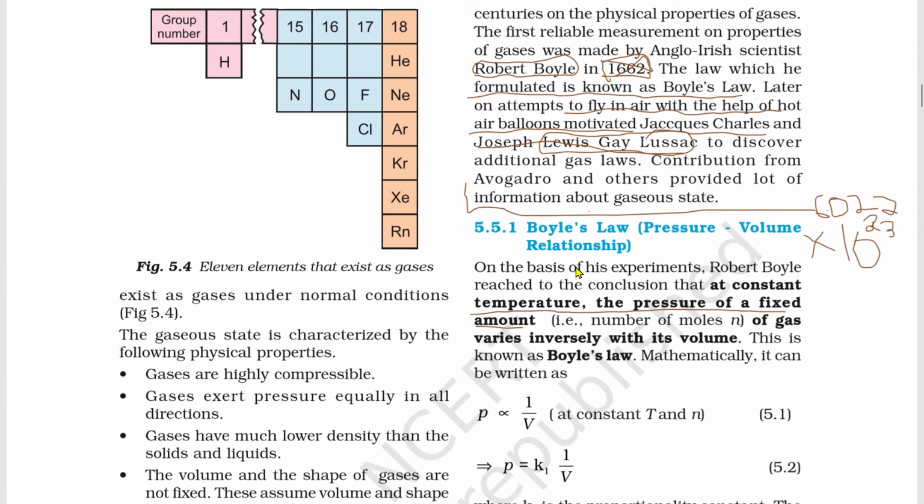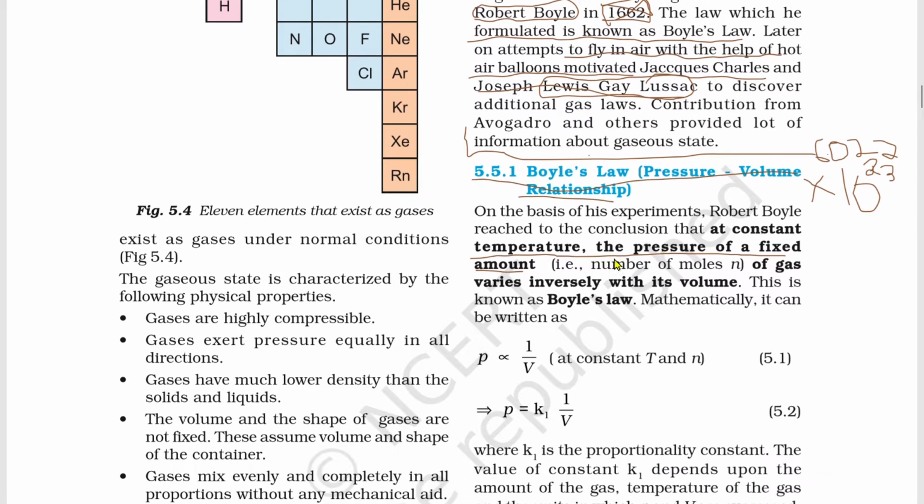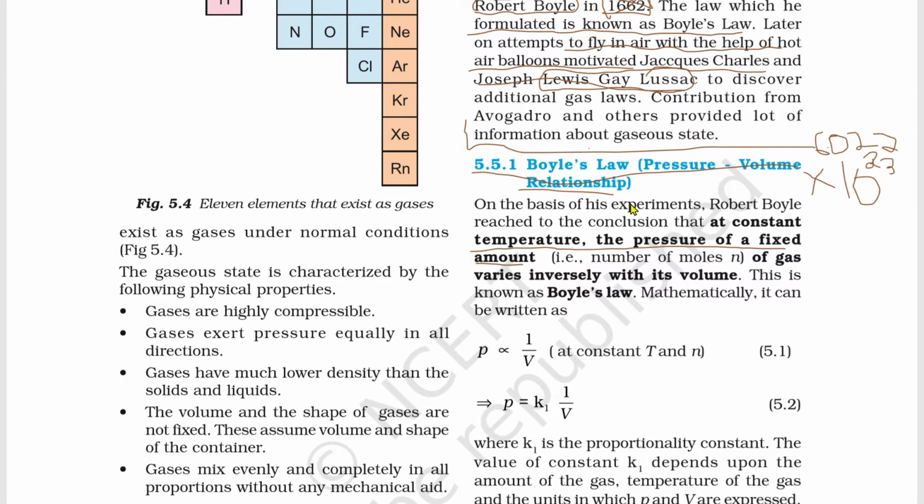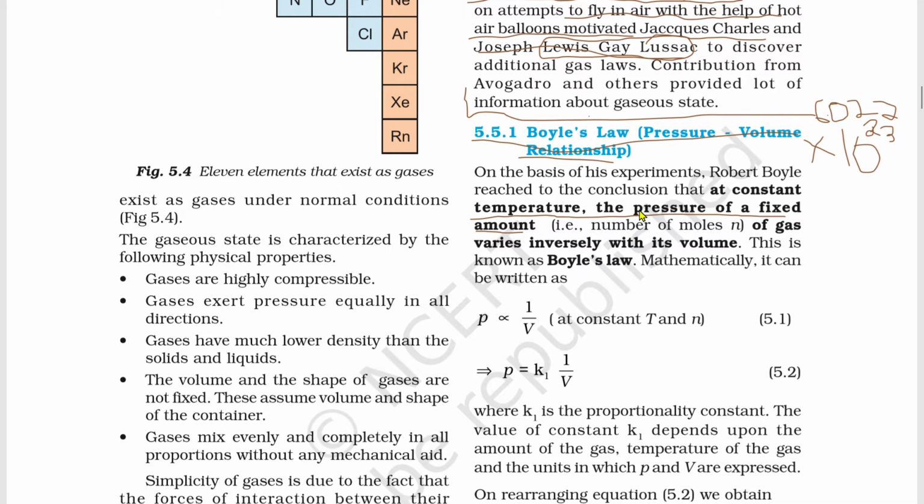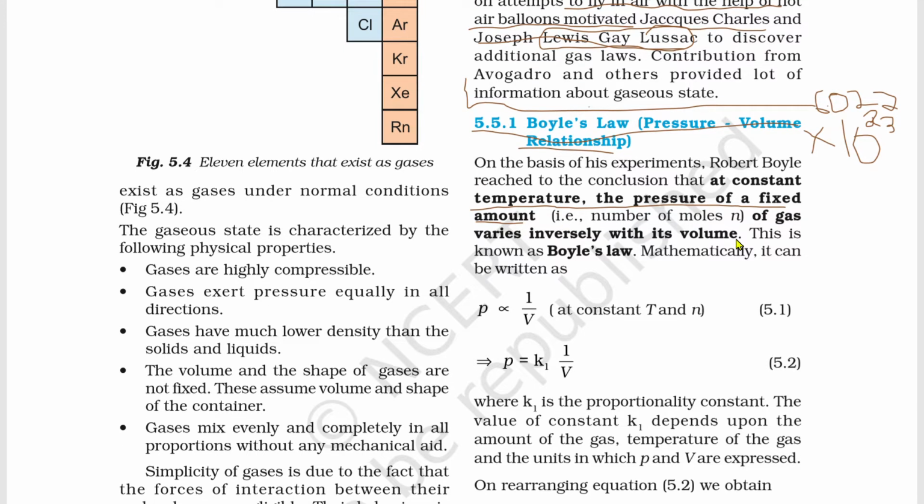Now, Boyle's law. Pressure-volume relationship. On the basis of his experiment, Robert Boyle reached the conclusion that at a constant temperature, the pressure of a fixed amount of gas varies inversely with its volume. It means pressure is inversely proportional to volume.